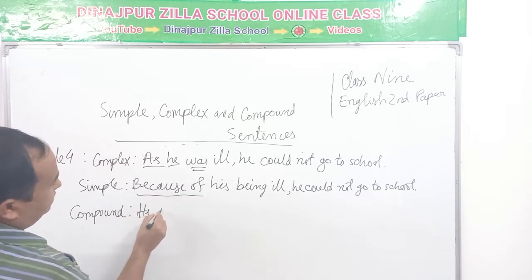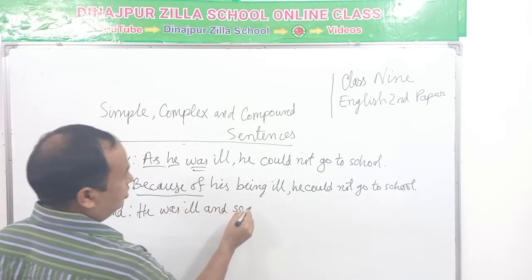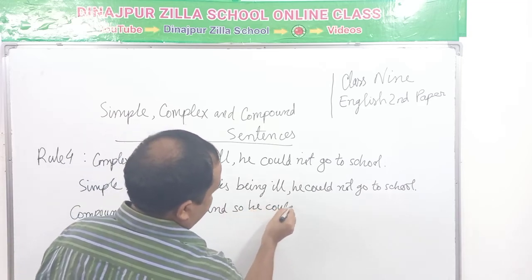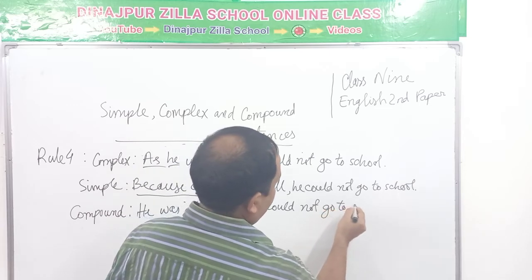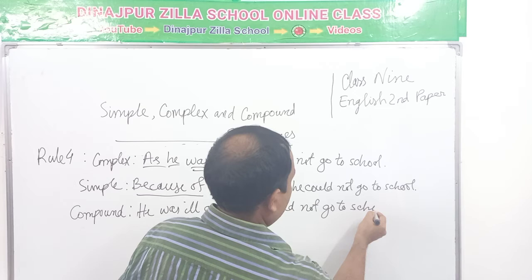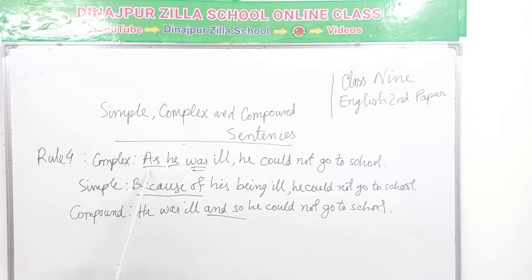In the compound sentence: he was ill and so he could not go to school. In the complex sentence, since or as. In the simple sentence, because of, and in the compound sentence, and so. So, thus we have to transform these structures.